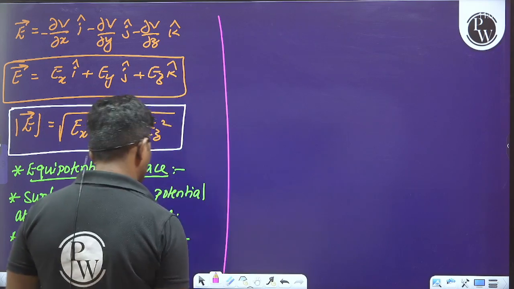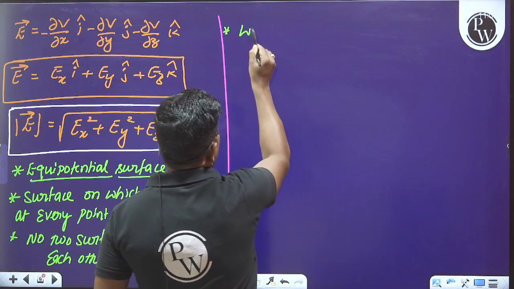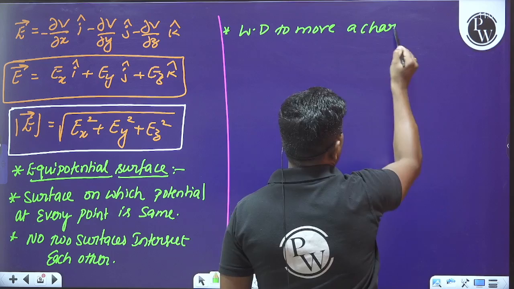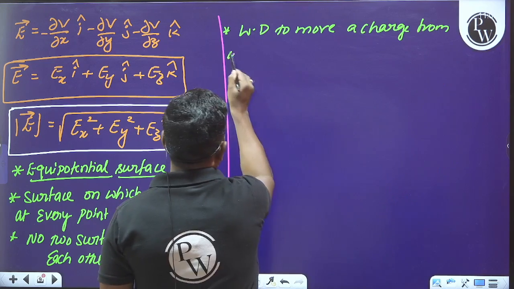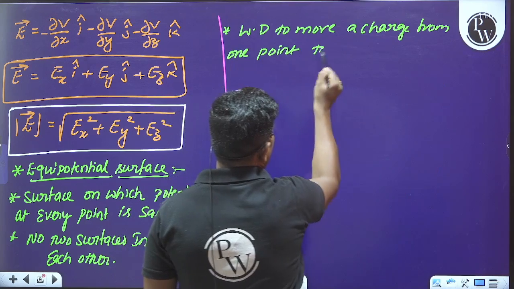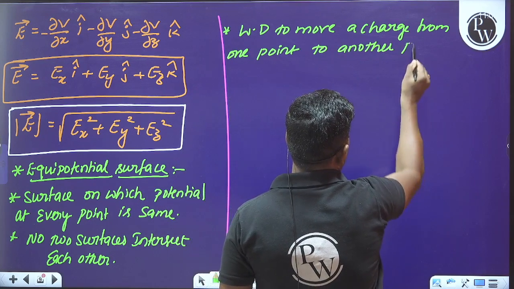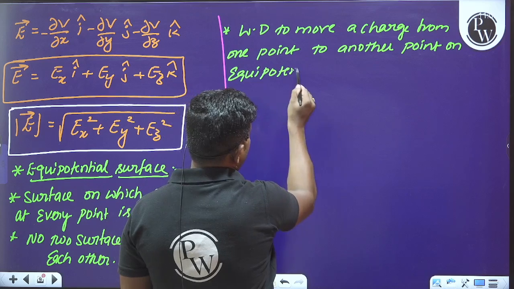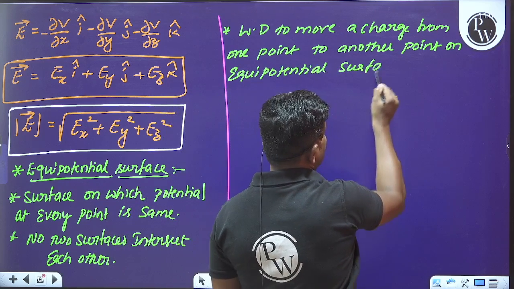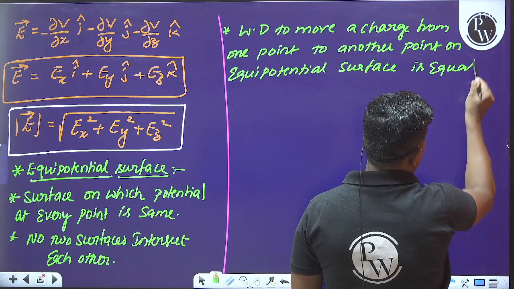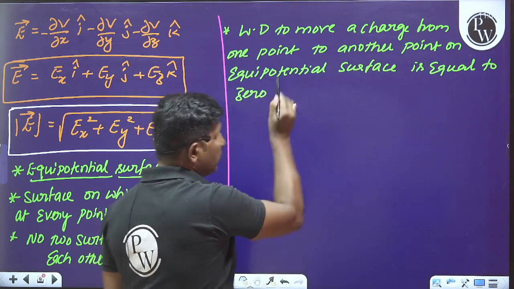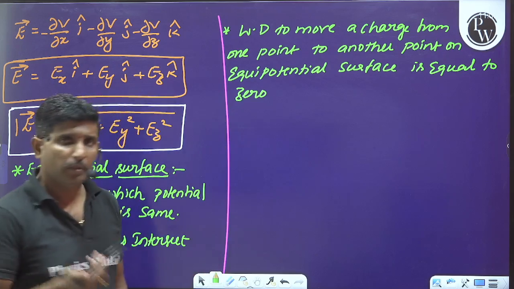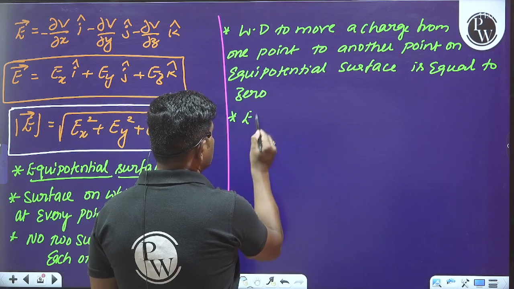Okay, and later we have to analyze. See, observe this. The work done to move a charge from one point to another point on the equipotential surface is equal to 0, because each and every point will have the same potential, because of that reason work done will become equal to 0.